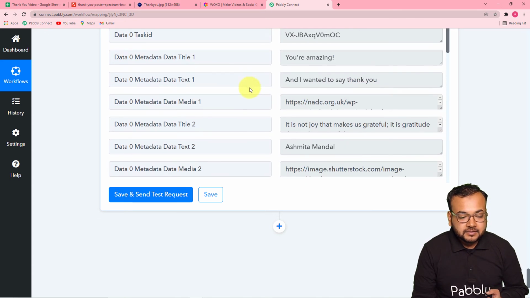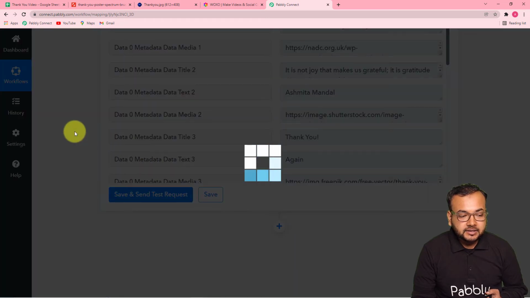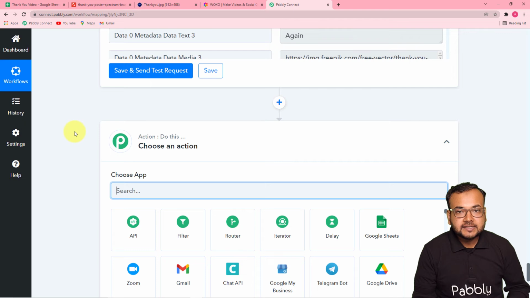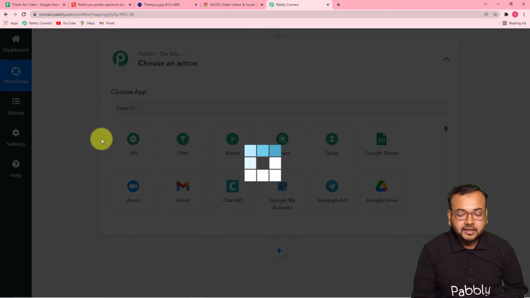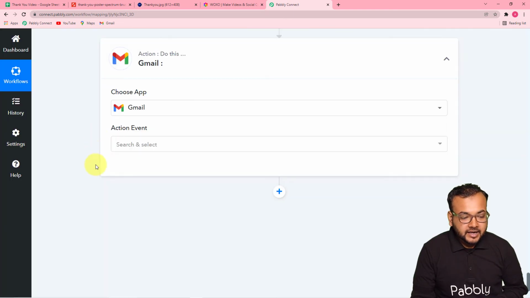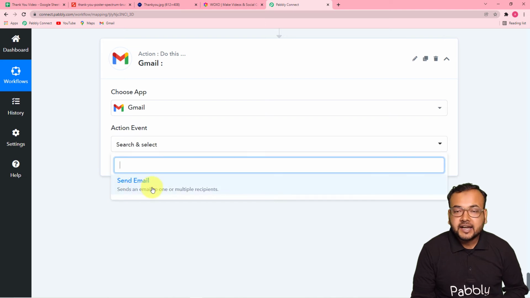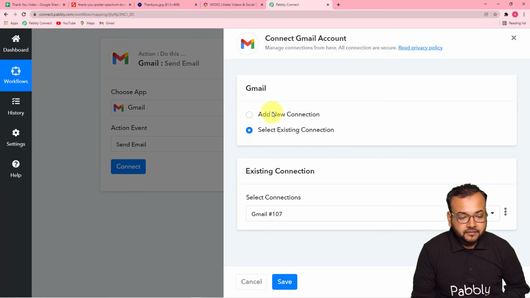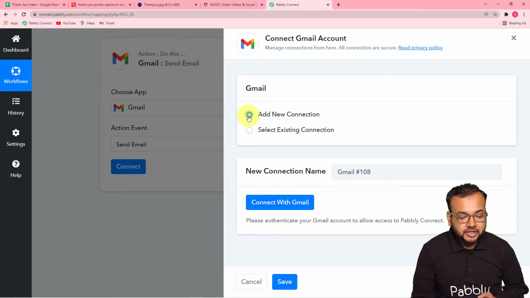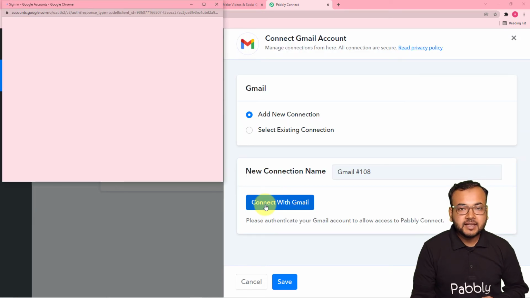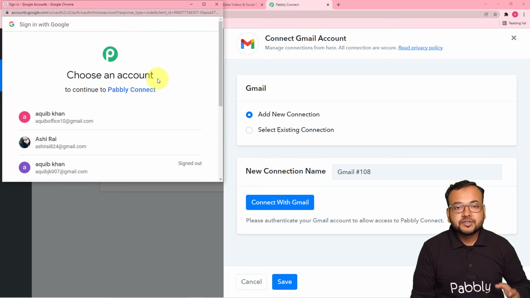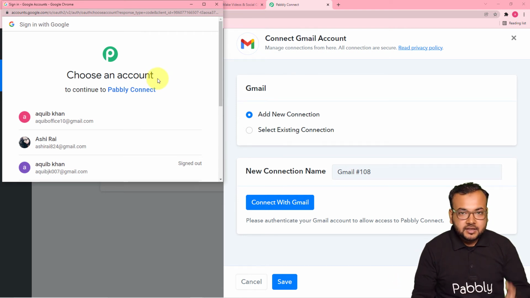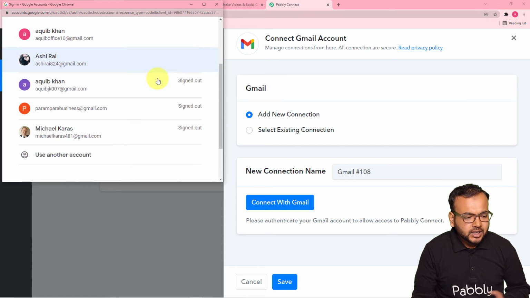For that you just have to click here on this plus icon, and now we are going to connect, in this actions tab, the email sending application, which is Gmail. In the action event it will give you the send email option. Click on it, then click on connect, and from here select add new connection, then click on connect with Gmail. From this window you have to select the Gmail account from which you want to send the email. You can select your customer support account or whatever.